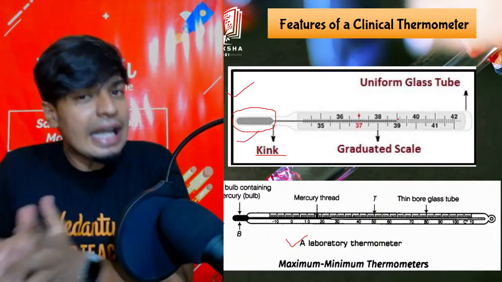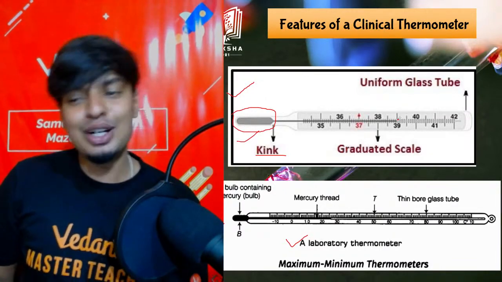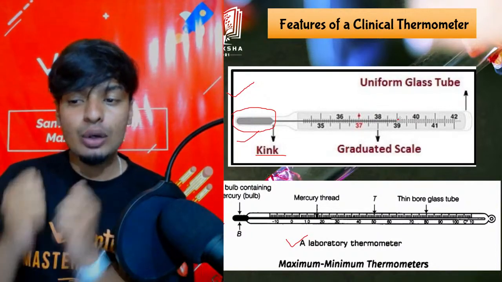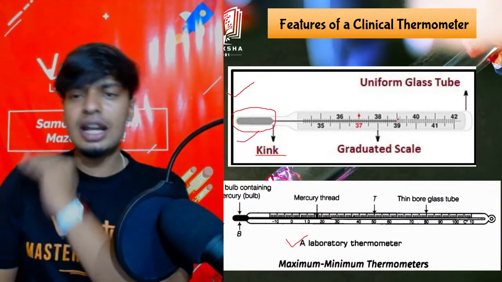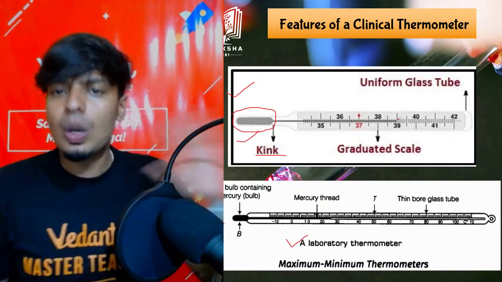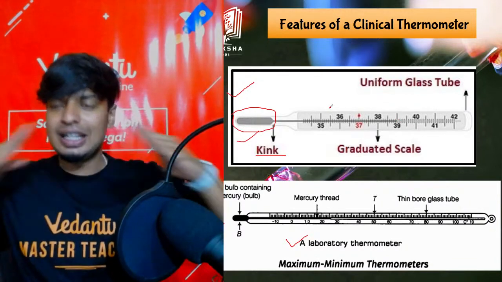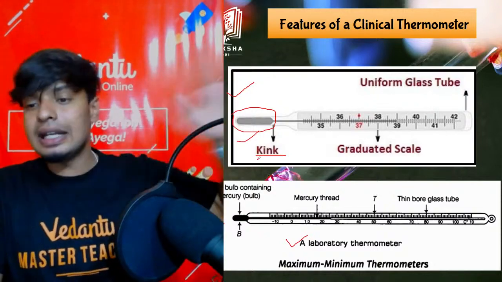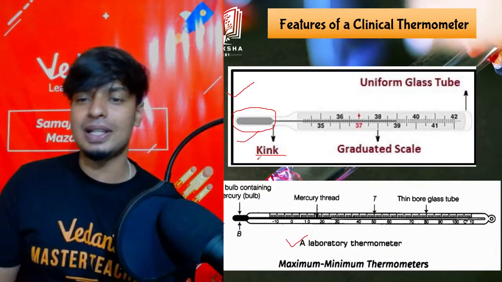But later on, I understood that is not the reason, not because she hates me, but she has to bring down the mercury level. All right. So the mercury present inside the thermometer stays there at 39 degrees Celsius. It is not coming down. Why is it not coming down? Because there is a block inside the thermometer, that is the kink. So the kink is not letting the mercury fall down. Mercury is staying in its own place.